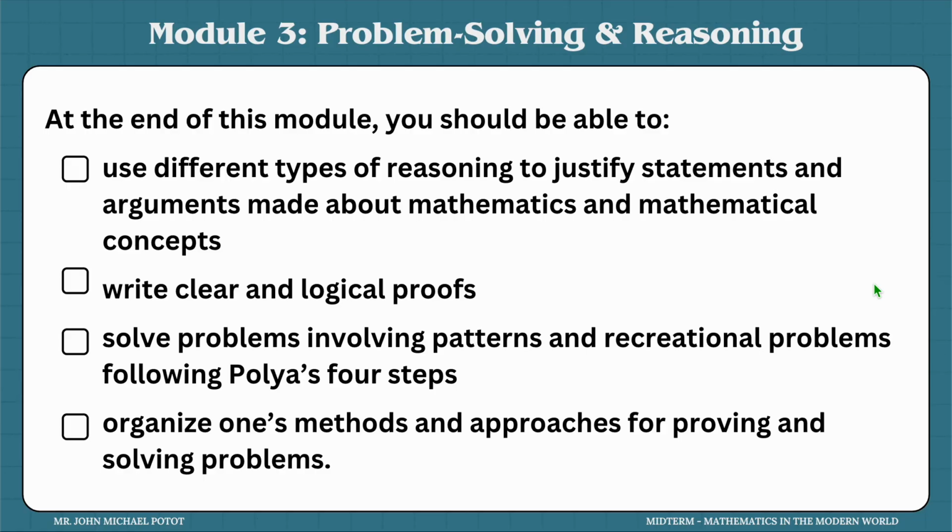Next is to solve problems involving patterns and recreational problems following a specific strategy. We call it the Polya's 4 steps. Okay, so we'll also cover that. And lastly, we have to learn how to organize one's methods and approaches for proving and solving problems. Okay, so these are the only 4 that we would like to achieve for this module.